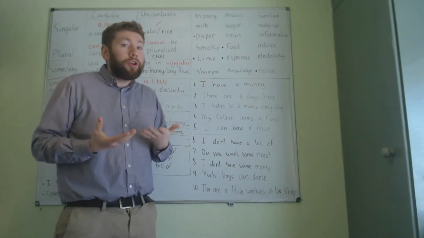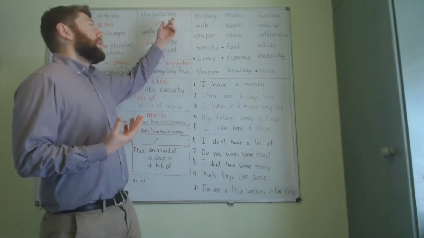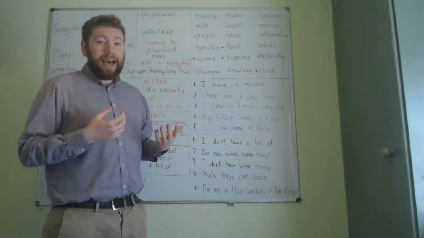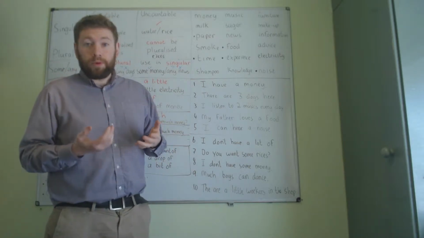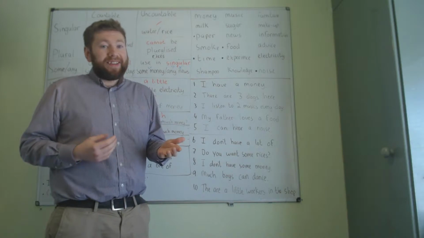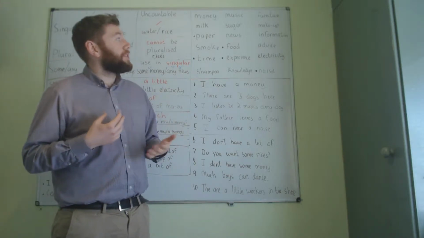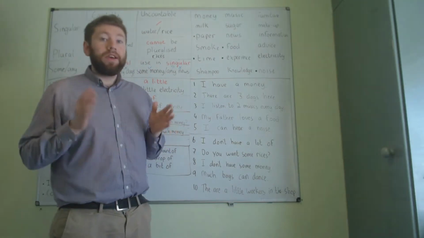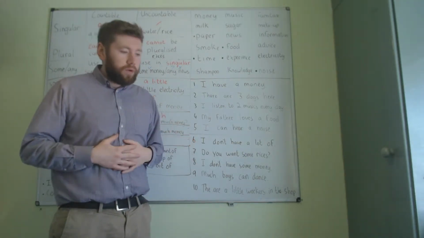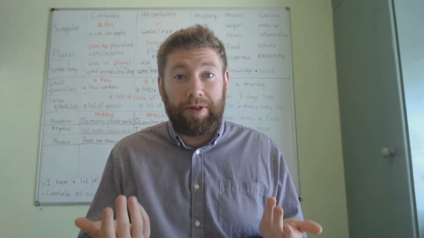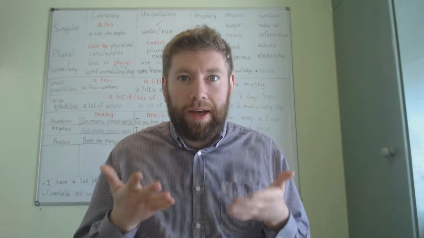Some common uncountable nouns are money, milk, paper, smoke, time, shampoo, music, sugar, news, food, experience, knowledge, furniture, makeup, information, advice, electricity, noise. Now we're going to look at the grammar and see which words we can use with countable and uncountable nouns, so how to use them in context.